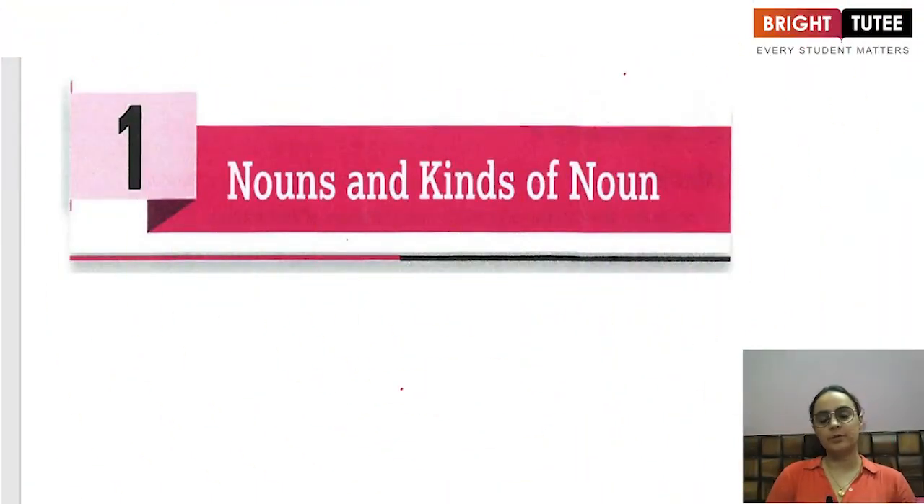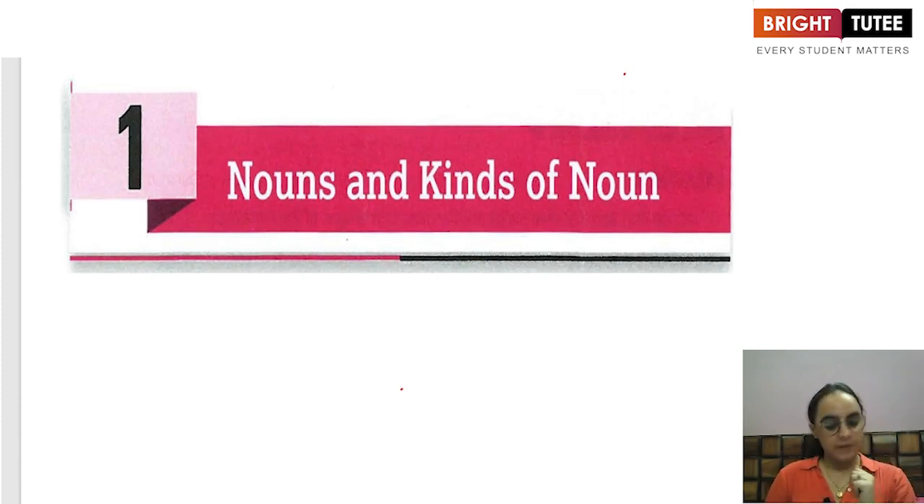In this class, we are going to begin with chapter 1 of class 6 English Grammar, Nagaland Board, which is Nouns and Kinds of Nouns. Now in this chapter, we are going to discuss what a noun is. We are going to talk about the different types of nouns and the examples of each of them.